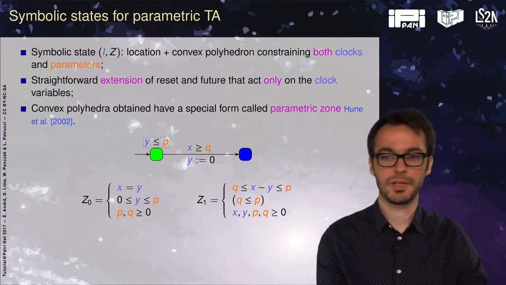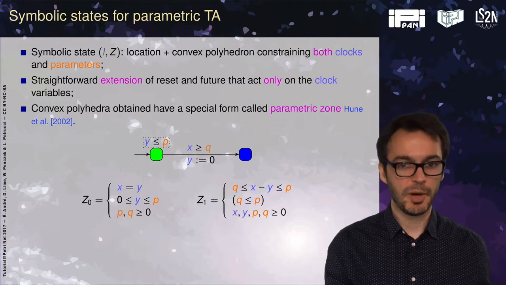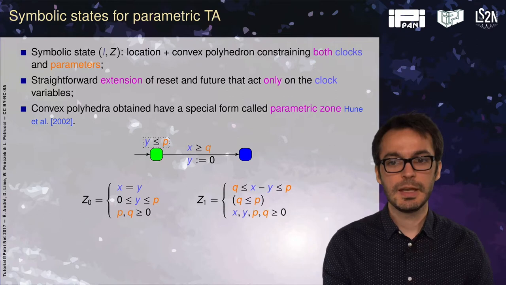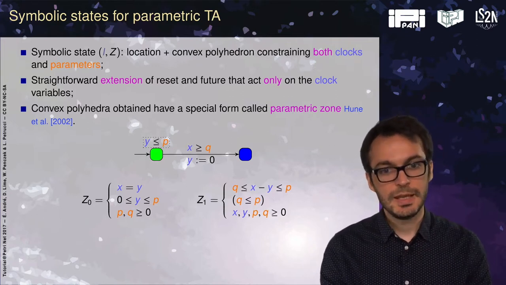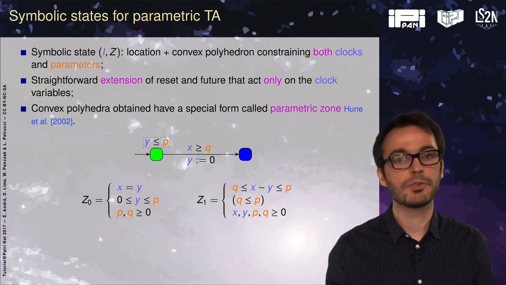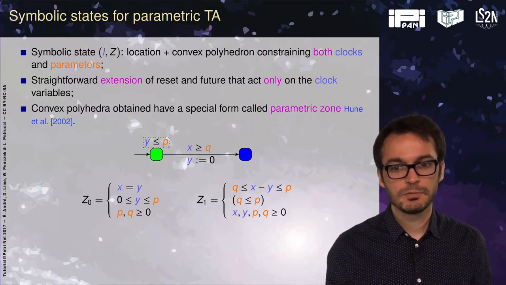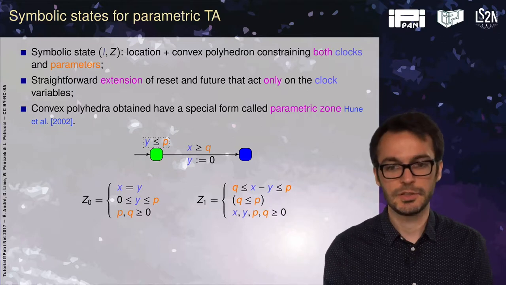For parametric timed automata, we can do almost the same. A symbolic state will be a discrete part, so a location, and a continuous part, which is again a convex polyhedron, this time containing not only clocks, but also some parameters. It's a straightforward extension, where reset and future act only on the clock variables. The convex polyhedra have a special form that is called a parametric zone, and they were studied 15 years ago.